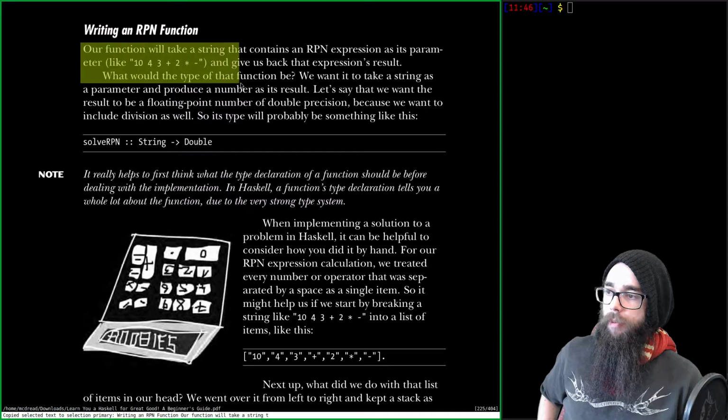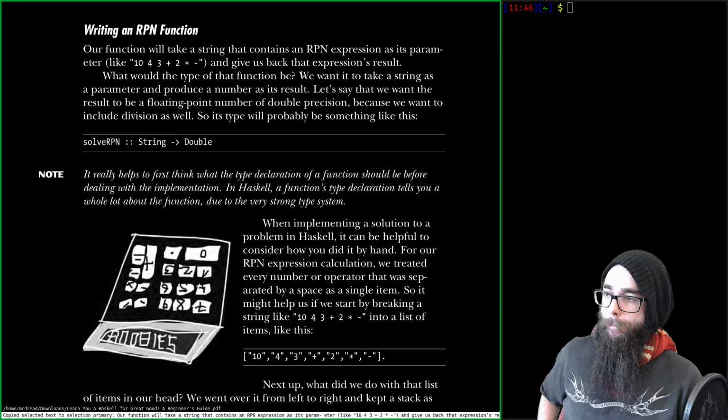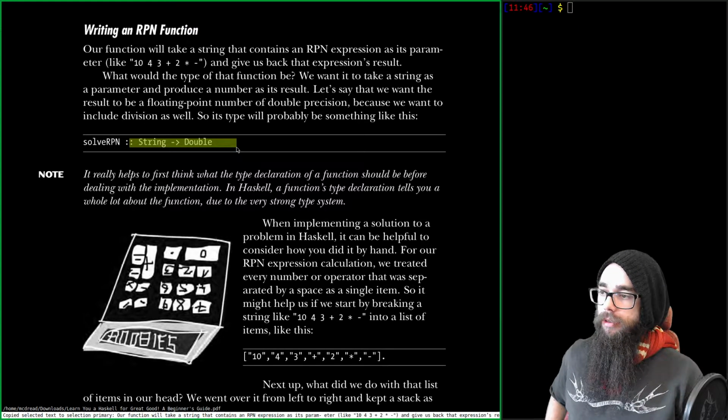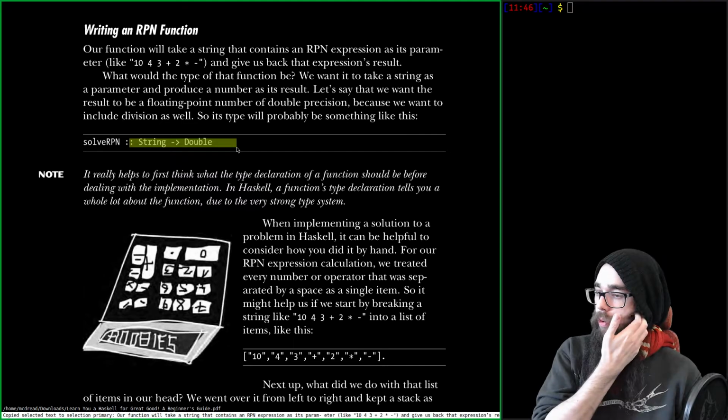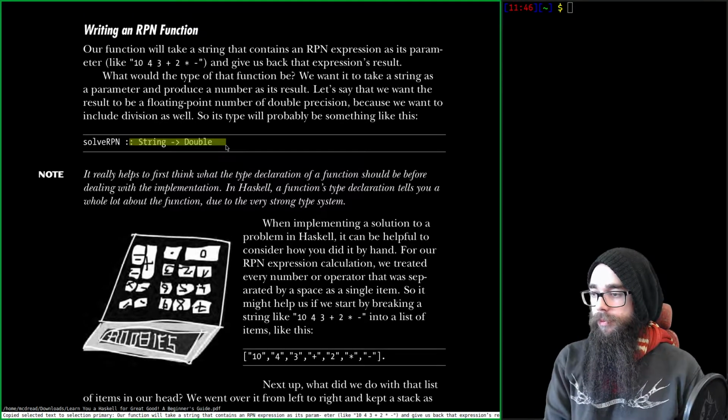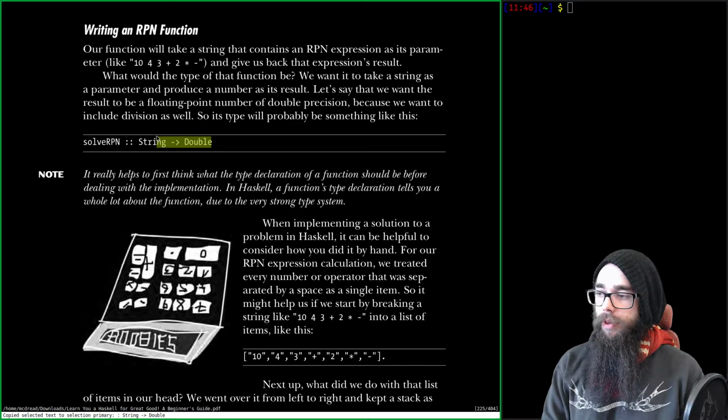What would the type of that function be? We want it to take a string as a parameter and produce a number as its result. Oh, a double. Of course. I was thinking a number or something, but a double makes sense, yeah.